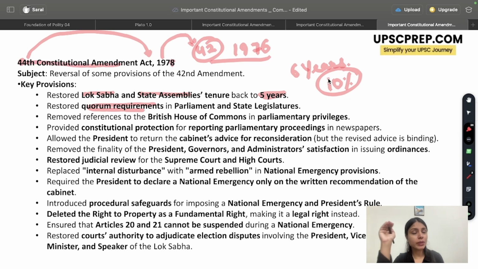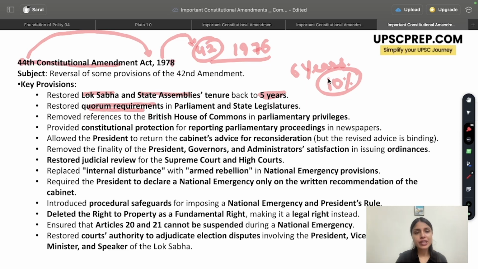It said no, there will be quorum requirements in Parliament and state legislatures. Similarly, my dear students, there were a lot of provisions with regard to parliamentary privileges that had references to the British House of Commons. So, for example, it was written that the parliamentary privileges of the members would be like those of the British House of Commons. Now, it of course does not make any sense to have any linkages to the British House of Commons in an independent country like India.